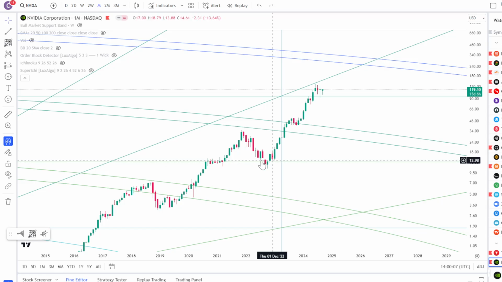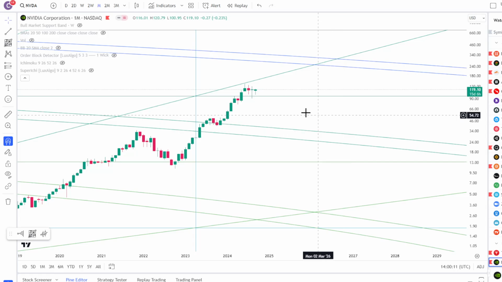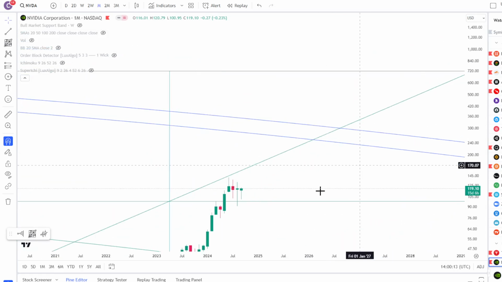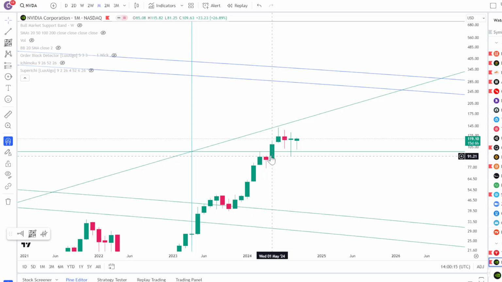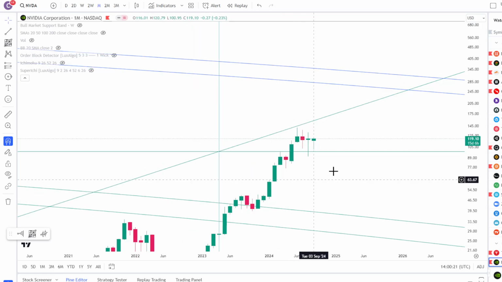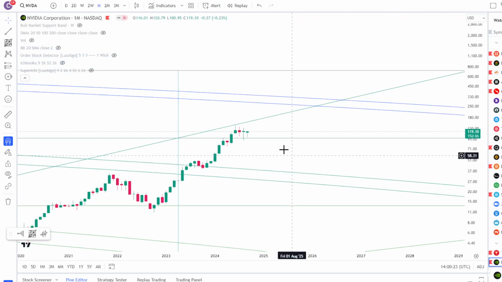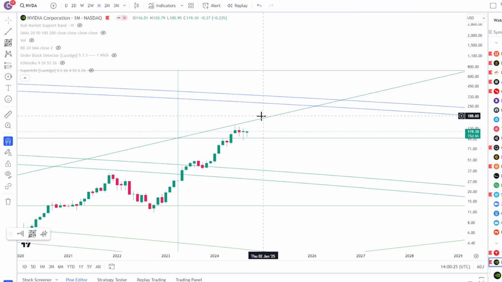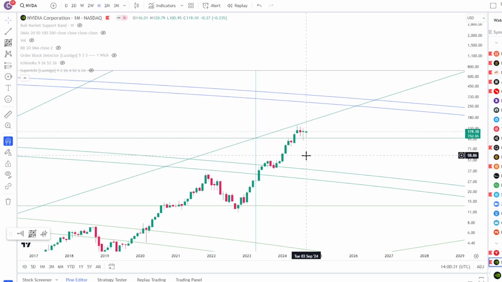Came back down, back tested the horizontal level, pushed through this arc, back tested the arc, and then right now, Nvidia, what did happen? Well, it basically just got rejected over here by the horizontal, and then broke through, and also right now it's just kind of back testing the horizontal level, right? So if you look at this, you're like, okay, it actually looks pretty nice. It favors further bullish continuation, maybe up to like the 280, 350 range up there, right?